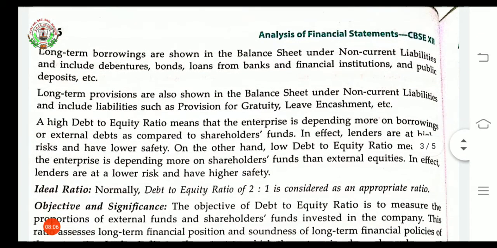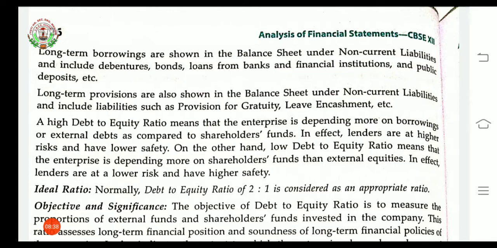Here the description of non-current borrowings is given: they are shown in the balance sheet under non-current liabilities, and include debentures, bonds, loans from banks and financial institutions, and public deposits. Now long-term provisions are also shown in the balance sheet under non-current liabilities, and include liabilities like provision for gratuity, leave encashment, etc.